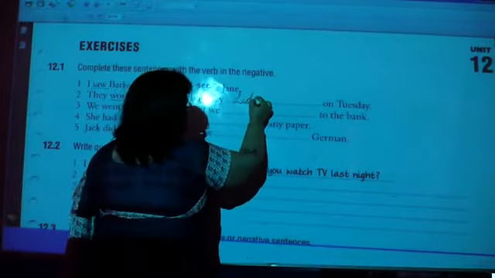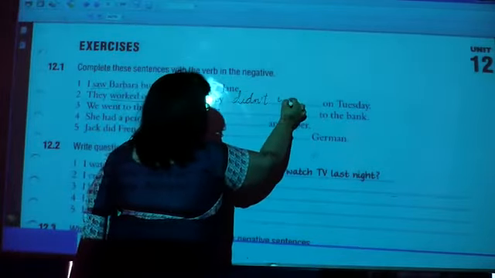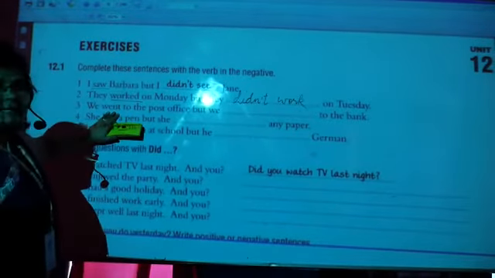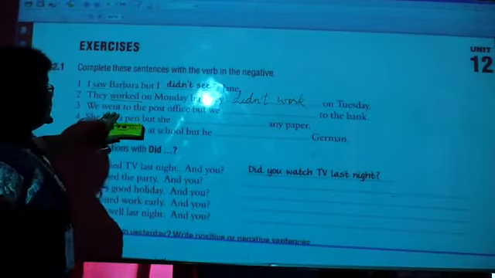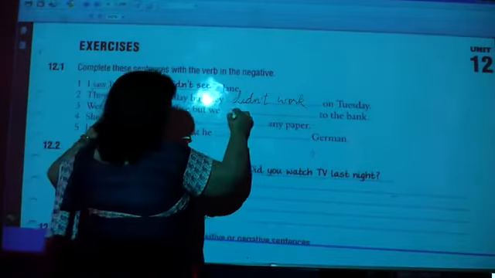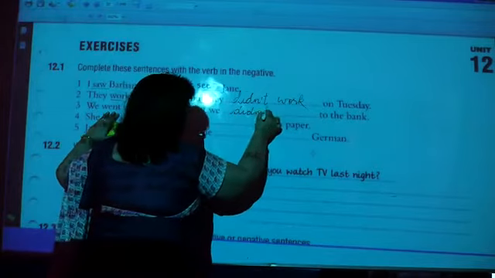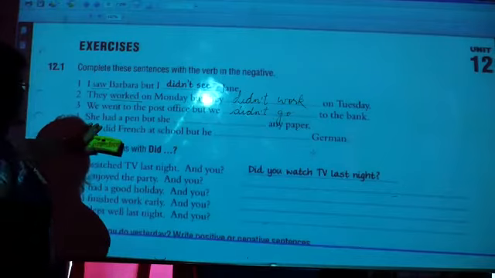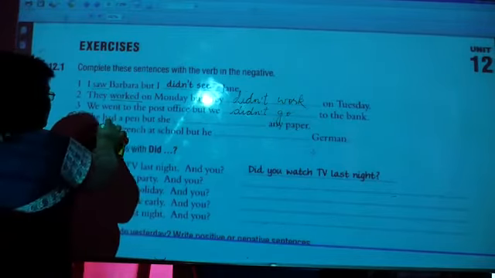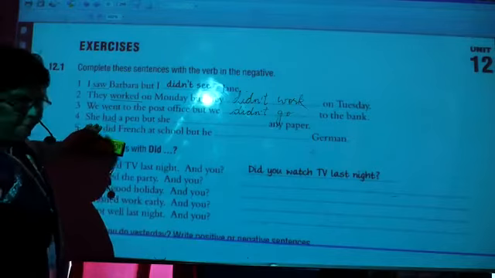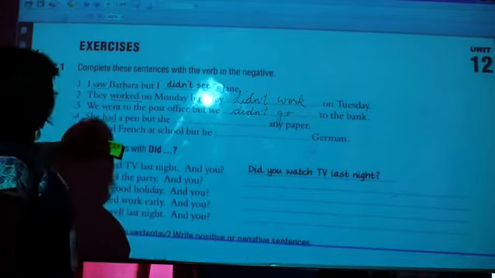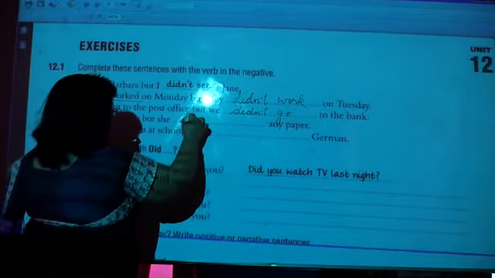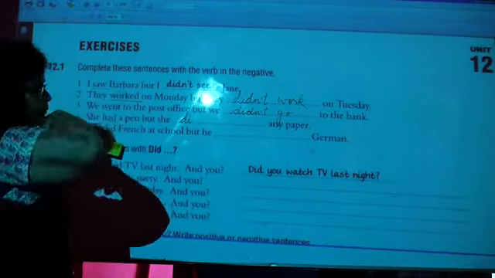What will it be? Didn't work. We went to the post office. Went is the second form of go. But we didn't go to the bank. Same way, she had a pen. Now, had is the second form of have, right? Or has. She had a pen, but she, should we write didn't or doesn't?